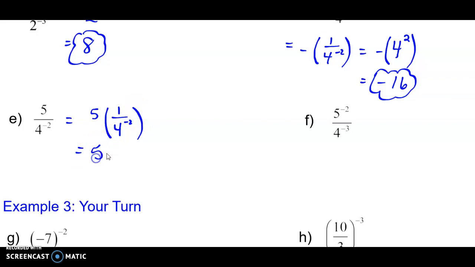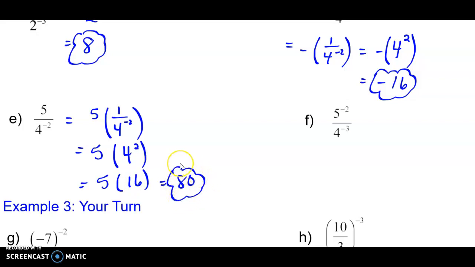I'm holding on to the 5. 4 to the negative 2 in the denominator, the rule is write the reciprocal. 1 over 4 to the negative 2 becomes 4 to the positive 2. Then I have 5 multiplied by 4 squared, which is 16, and 5 multiplied by 16 is 80.